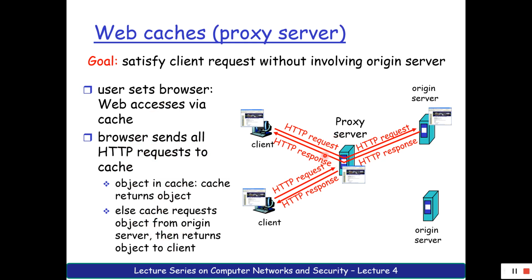So consider you have a proxy server in between. What did it do for the first client? When the first client requested this particular object, the proxy server did not have it. So it forwarded the request to the original server, got the response, and is using that response for the next clients. So if the proxy server has that object, it will send it. If it does not, it will go to the original server, request on your behalf, take that response, keep a stored copy of it, and forward it to you.